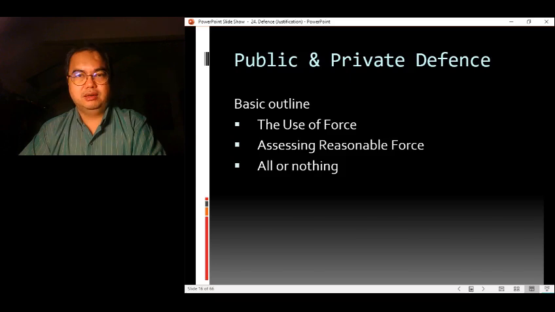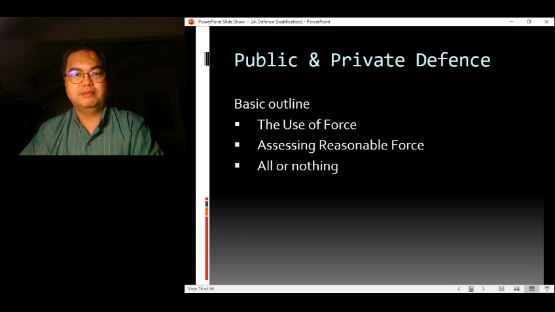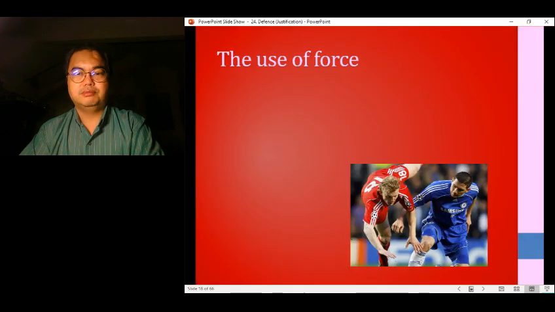So for self-defense, this is the basic outline. We're going to look first at the use of force, and then assessing reasonable force. How do you assess force that is reasonable? Because we have seen under Section 3 just now that you can use force that is reasonable. And finally, we're going to look at the principle that applies for self-defense. It is all or nothing. We'll come to that later. But first, the use of force.